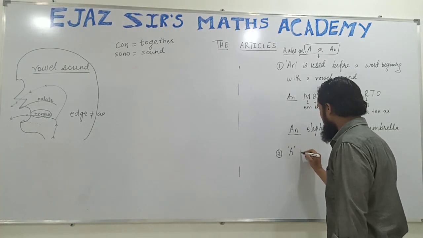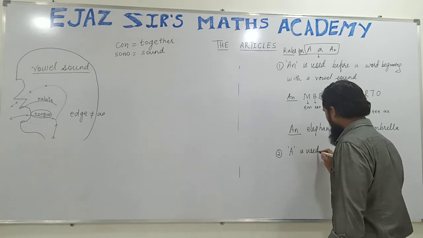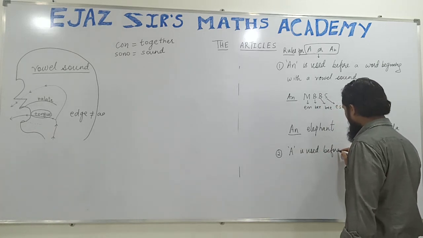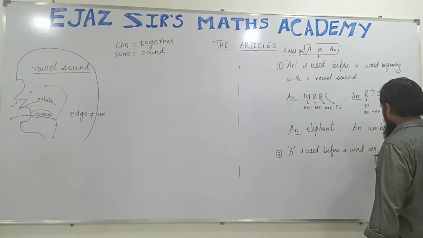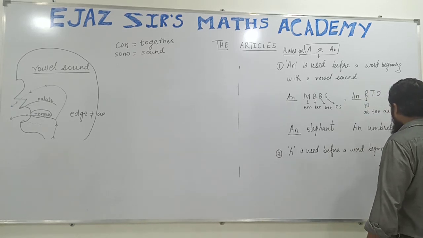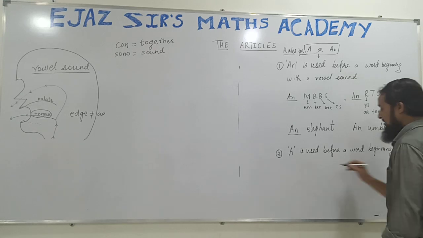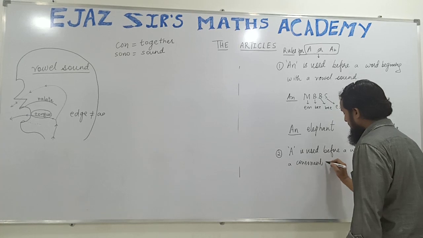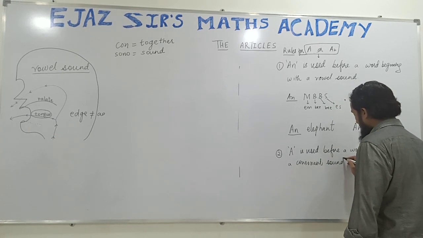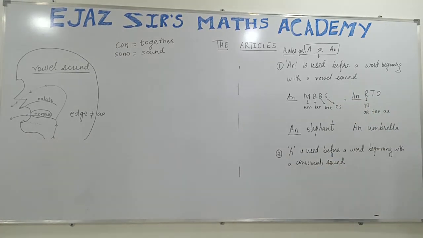A is used before a word beginning with a consonant sound.